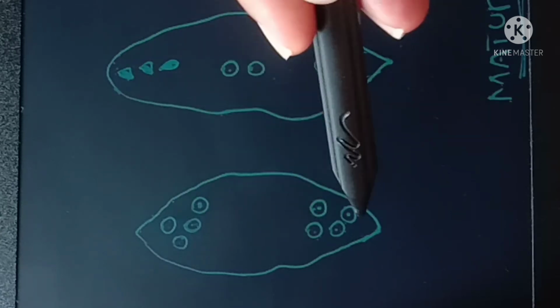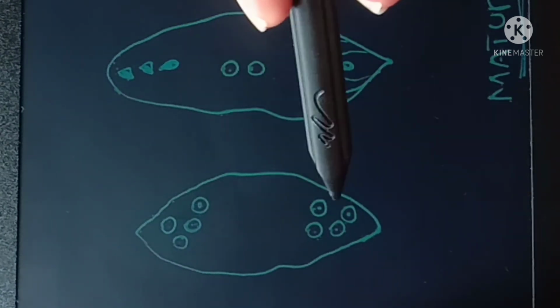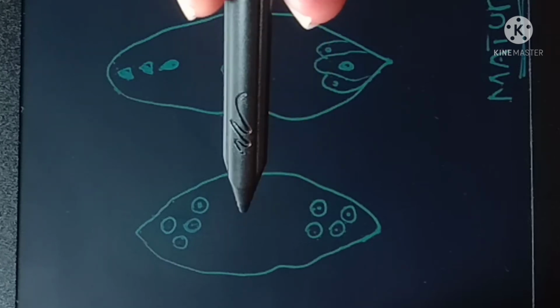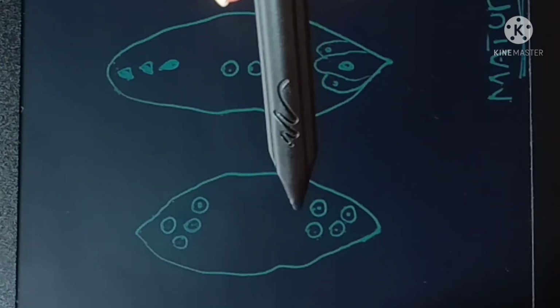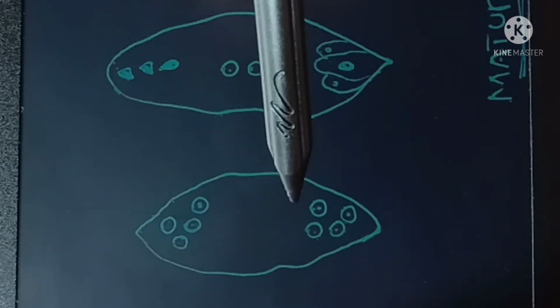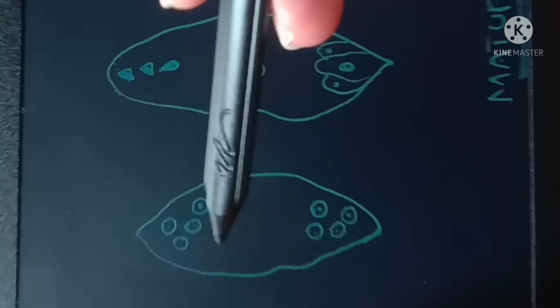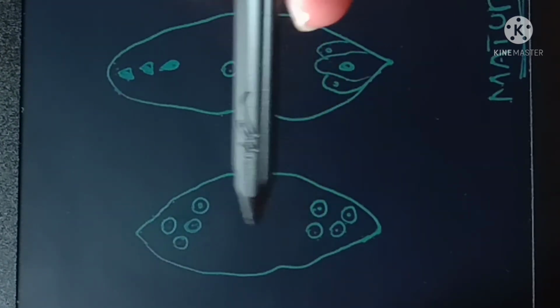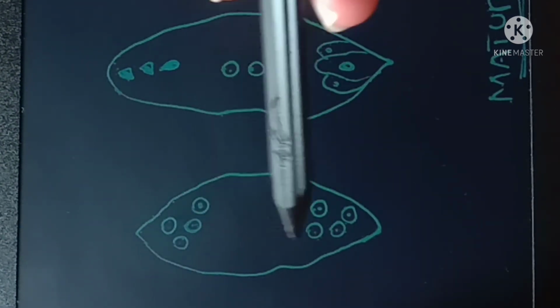After the 8-nucleate stage, cell walls are laid down.